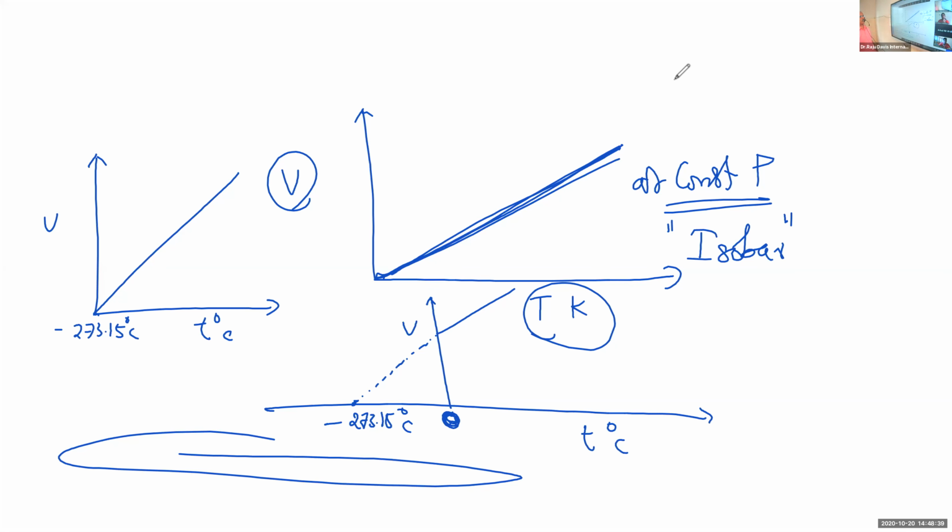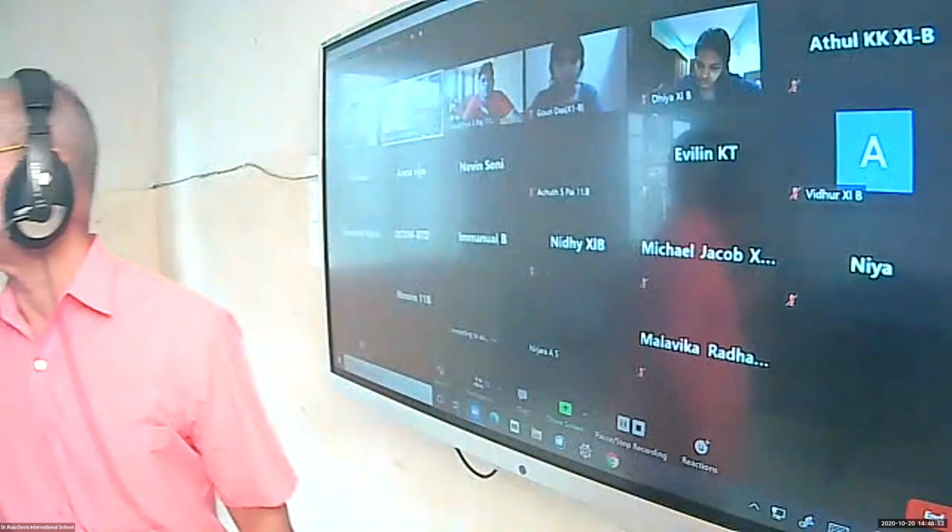All these are the isobars for a definite mass of gas, and these are the graphical representations of Charles law.